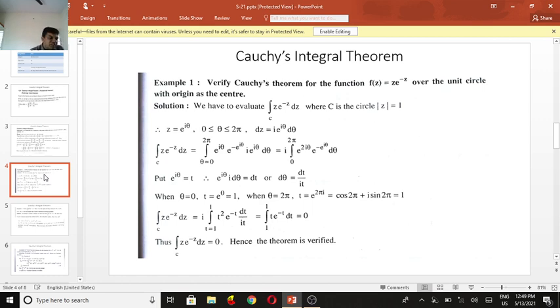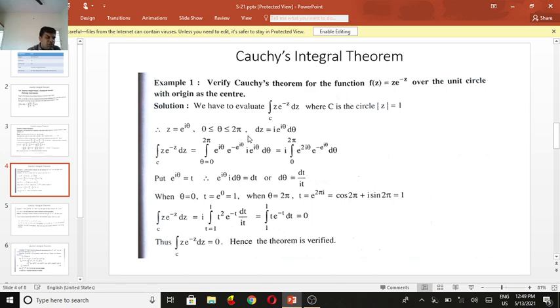So z is e^(iθ), where θ varies from 0 ≤ θ ≤ 2π. Then dz becomes i e^(iθ) dθ. We differentiate z with respect to θ: z equal to e^(iθ), θ varies from 0 to 2π, and dz becomes i e^(iθ) dθ. Now come to the substitutions.